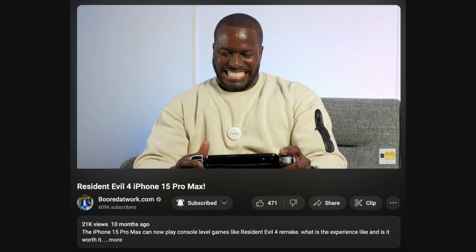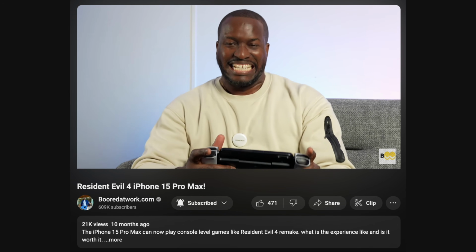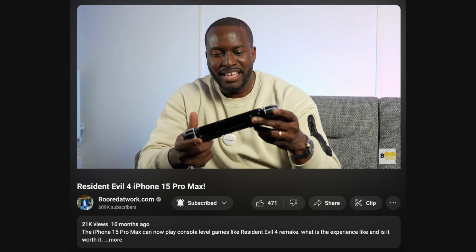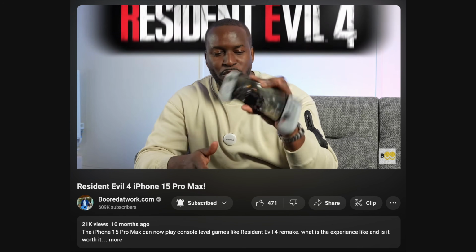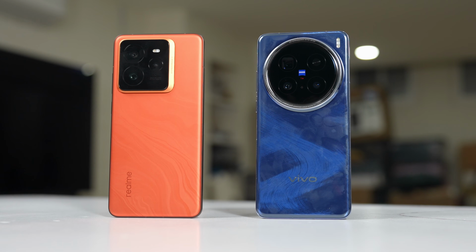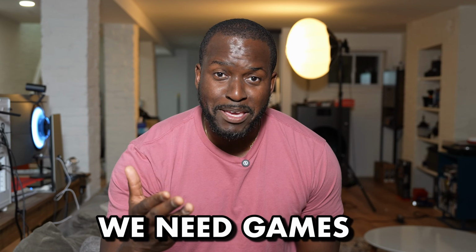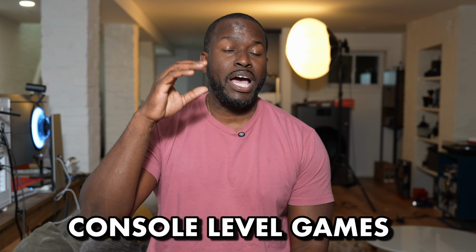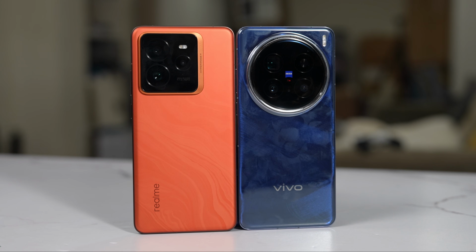Now, what I've said before, and I'll say again, I'm going to put it out there, developers, I want to see console level games. Look, we see Apple doing this constantly. Apple has Resident Evil on the iPhone, which I've showcased and is available. You can play on the iPhone right now. That is a console game. And these numbers tell us we can do this because these are better numbers than what we have with the iPhone 18 Pro processor. So what do we need? We need games. We need console level games. I don't care who has to do it. I want to see it. I want to see something tangible on our smartphone.